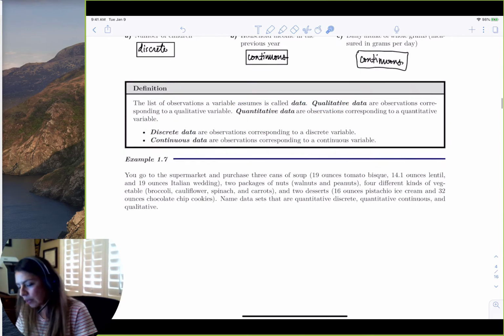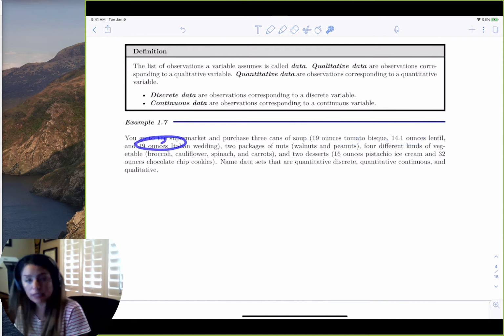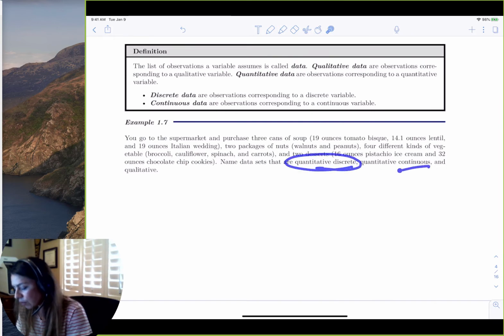So if we look at the example below and say we went to a supermarket and purchased 3 cans of soup, we had 19 ounces of tomato bisque, 14.1 ounces of lentil, and 19 ounces of Italian wedding. And then we bought 2 packages of nuts, 4 different kinds of veggies, 2 desserts, which are 16 ounces of pistachio ice cream and 32 ounces of chocolate chip cookies. So let's go ahead and name data sets that are quantitative discrete, quantitative continuous, and qualitative.